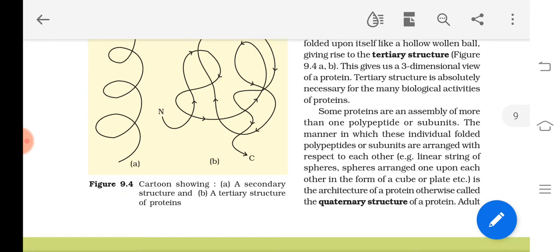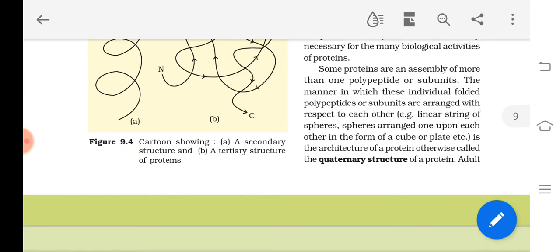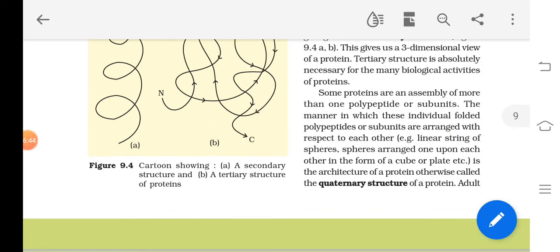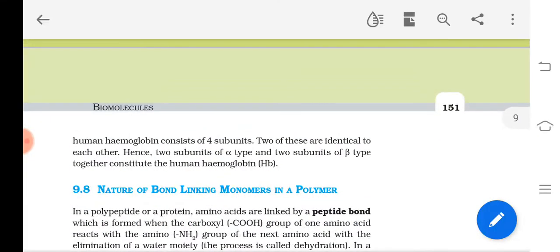And now what is that? Quaternary structure. Quaternary structure explains the structure of proteins which have more than one polypeptide or subunits. Listen carefully, most of the proteins are made up of a single polypeptide chain only. They are folded in different shapes. But there are certain proteins which are made up of more than two polypeptide chains. For example, human hemoglobin. Hemoglobin has 4 subunits, and 2 of them are identical to each other and the other 2 are the same.